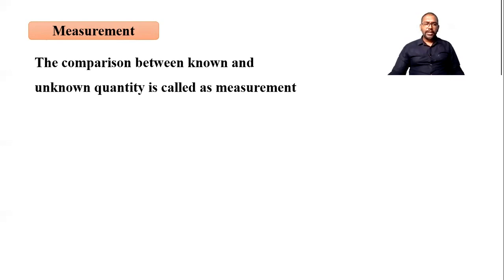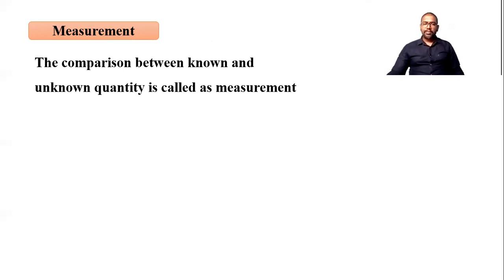Now, let's see measurement. What exactly is measurement? Basically, measurement is the comparison between a known and an unknown quantity. When we go to a market and purchase something, the shopkeeper measures it. Shopkeeper is measuring, that means what? He is comparing the known with the unknown.